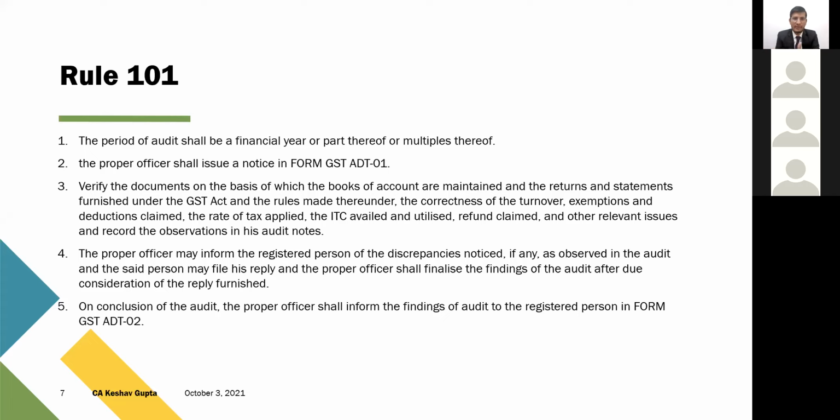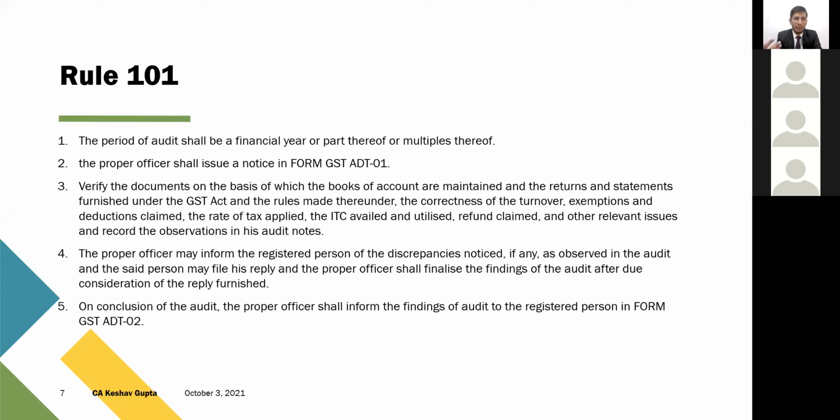Then again, the correctness of turnover, exemptions, deductions, rate of tax, ITC availed, utilized, refund claims, or any other relevant issues, whatever are the provisions of law, right from TRAN-1 verification, transitional ITC, anti-profiteering, everything is covered within the powers given to the officers under section 65, that they can check all those things. They can check the compliance of all the provisions of the law. So the officers can verify all those documents on the basis of which books of accounts are maintained, and the returns and statements also.